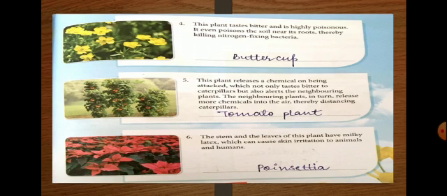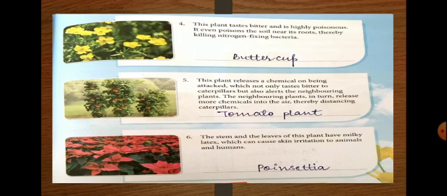Fifth, this plant releases a chemical on being attacked which not only tastes bitter to caterpillars but also alerts the neighboring plants. Means it releases the chemical on the attackers, means caterpillars, and that chemical alerts the rest of the plants also. So the neighboring plants in turn release more chemicals into air, and thereby distance caterpillars. They are tomato plants. This is the defense mechanism of tomato plant.